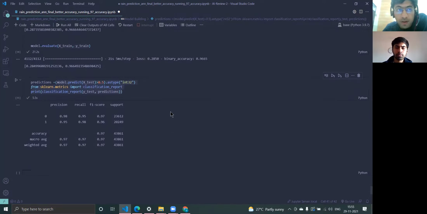Next, we'll be deploying our model on Heroku Cloud, and that is for review 3.